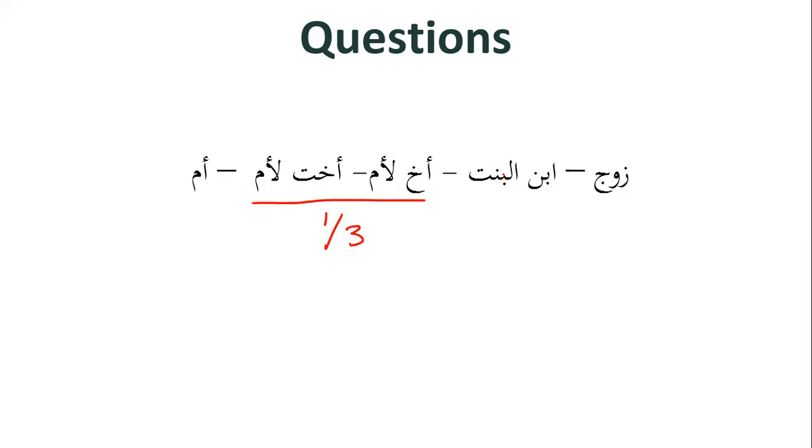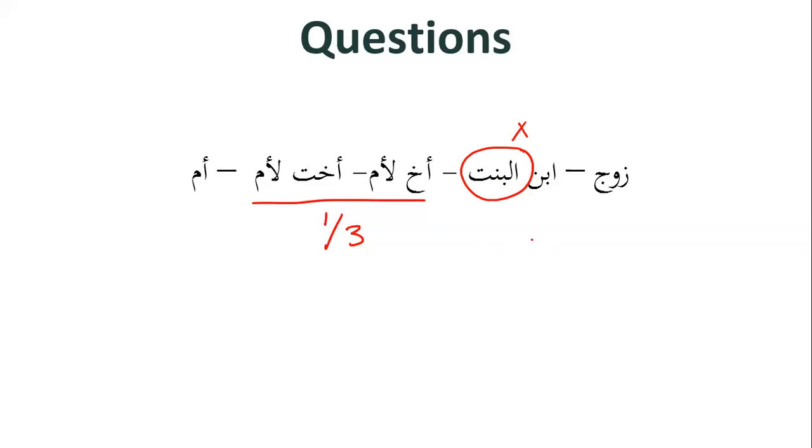However, the ibn al-bint, like we discussed in lesson number 2, is not considered someone who can make other individuals mahjub. Basically, the ibn al-bint doesn't fall under the ibn. There must be a male link only. So because over here we have a female link, therefore ibn al-bint will be disregarded.